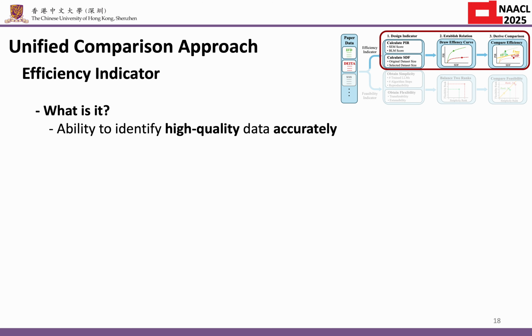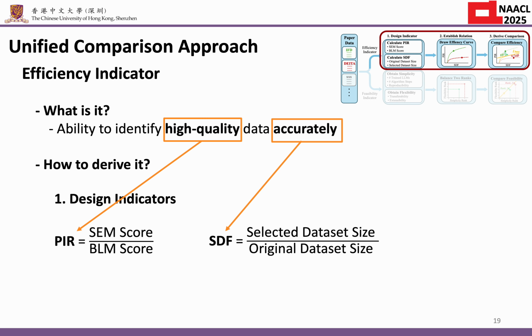Here, we formally define the efficiency as a metric that reflects the data selector's ability to accurately identify high-quality data and contribute to better model performance. The keywords are high quality and accurate. High-quality data should improve the model's performance, while accurate selection gives a small selected subset.